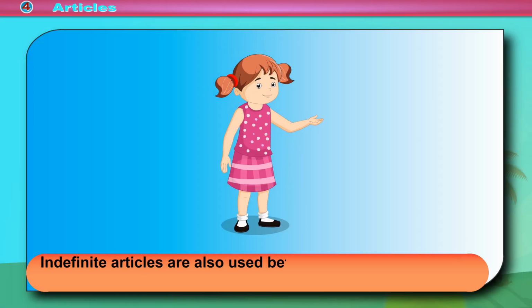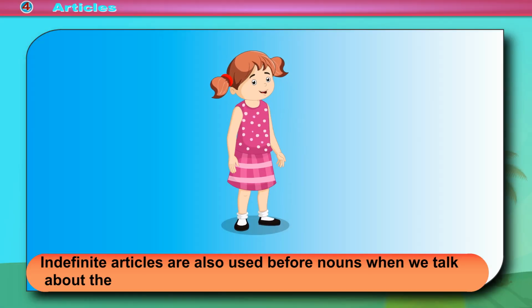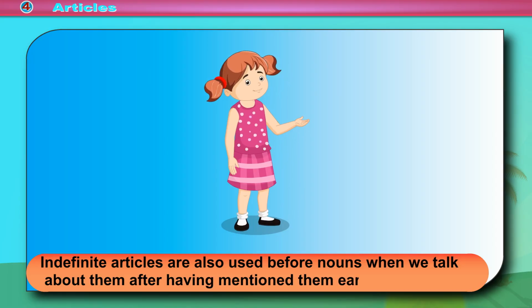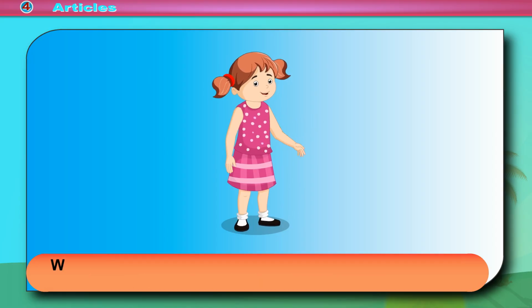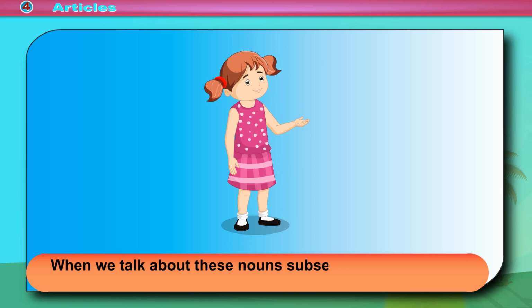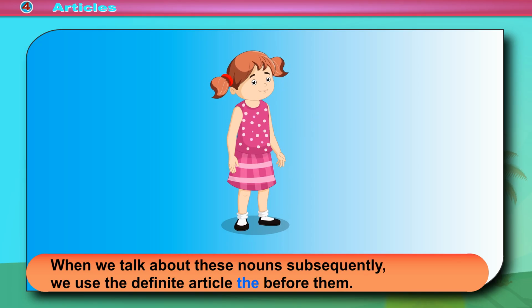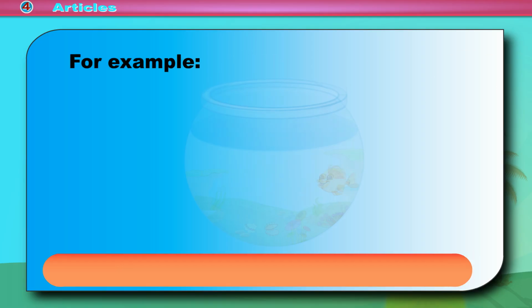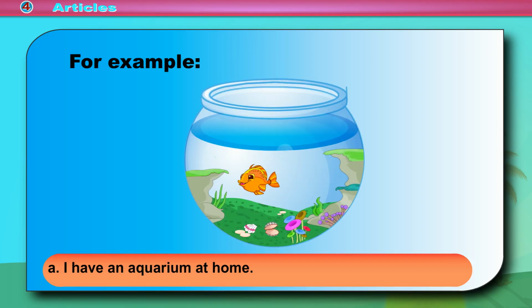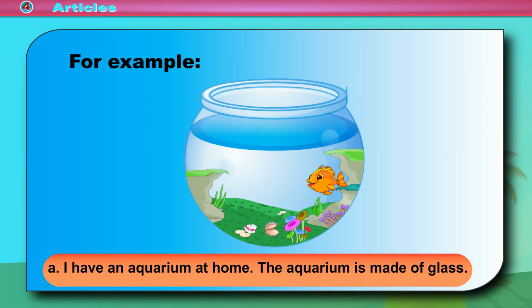Indefinite articles are also used before nouns when we talk about them after having mentioned them earlier. When we talk about these nouns subsequently, we use the definite article the before them. For example, A. I have an aquarium at home. The aquarium is made of glass.